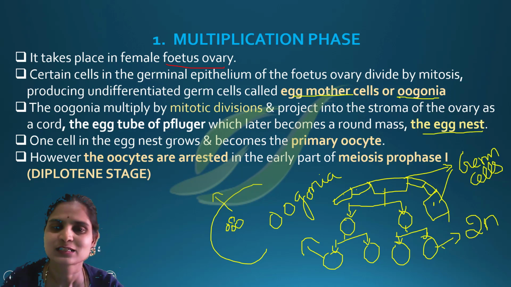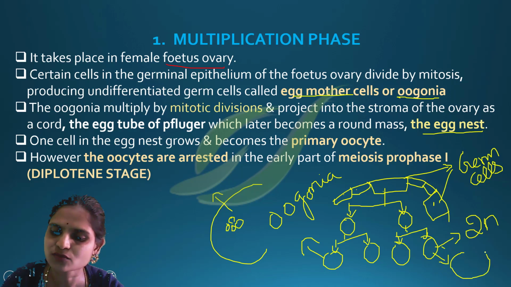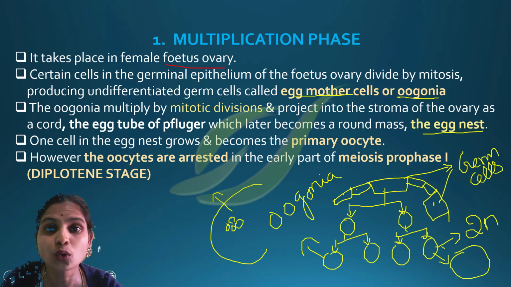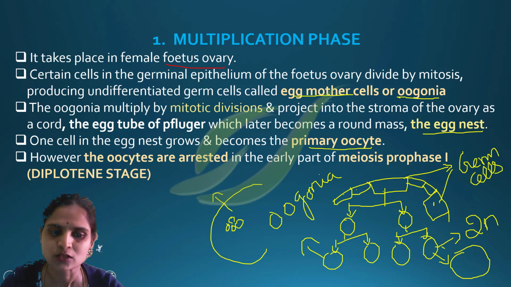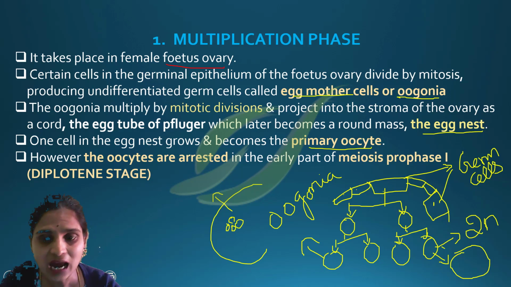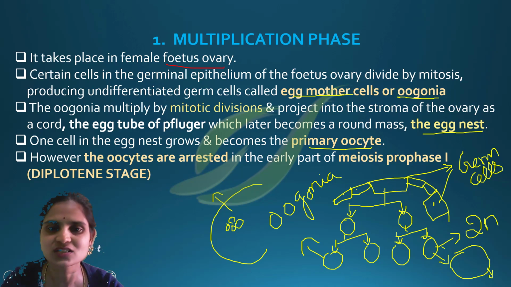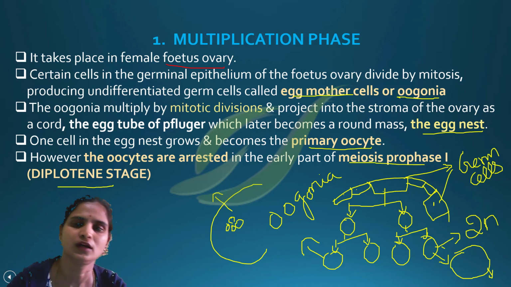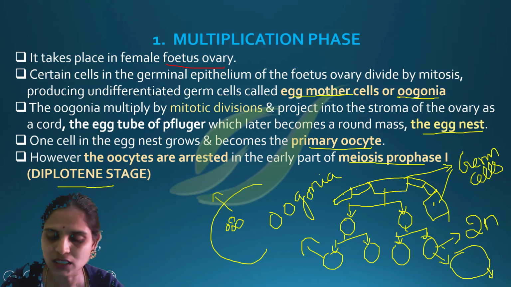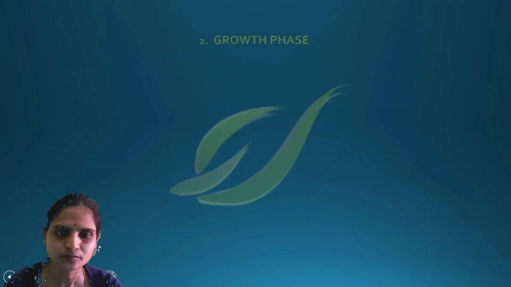Of this, some cells will grow in size, as we have studied, undergoing the growth phase, and form the primary oocyte. Please remember that the primary oocyte will start undergoing meiosis division, but it will be arrested in meiosis prophase 1, which is in the diplotene stage.